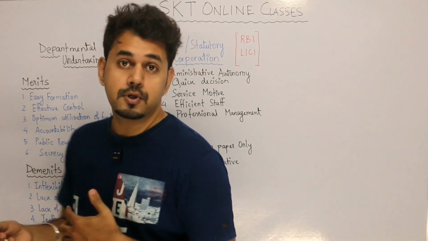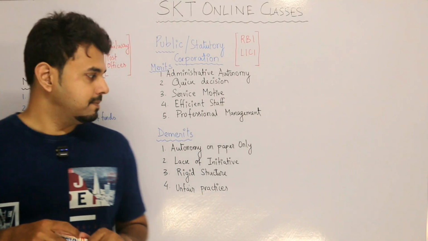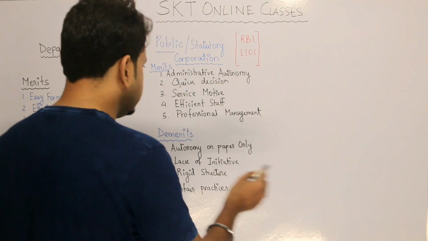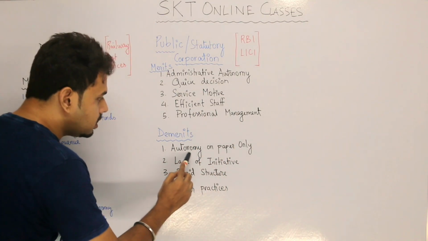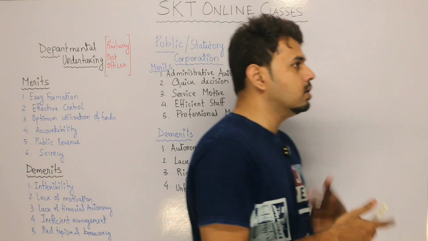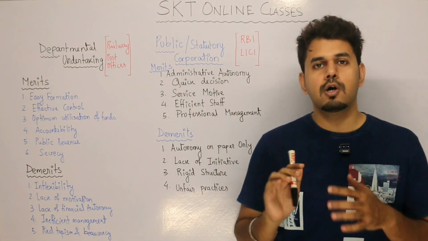Does a public corporation actually have such a rosy picture? Let me begin with the demerits, and let me tell you the first demerit: autonomy on paper only. What does this point mean? Autonomy on paper only means that such autonomy exists only on paper.